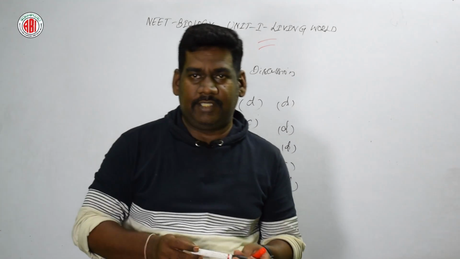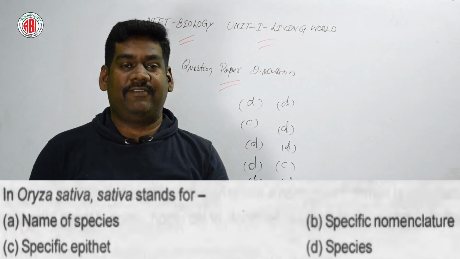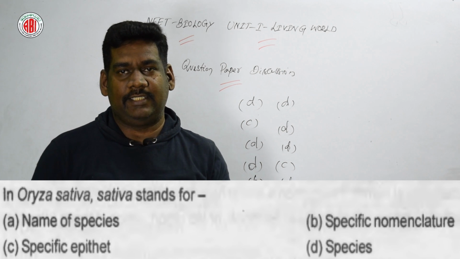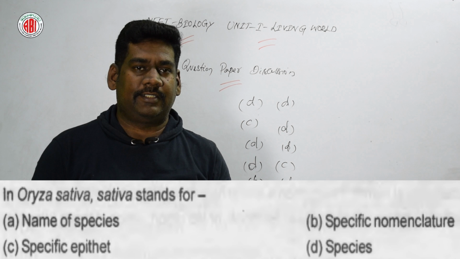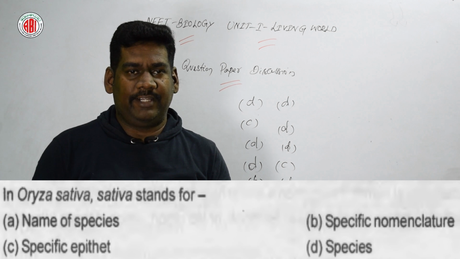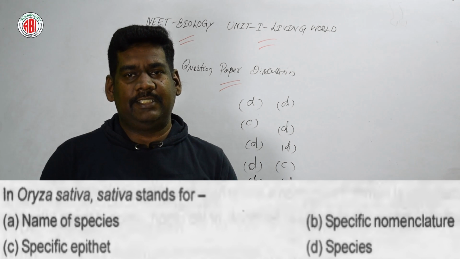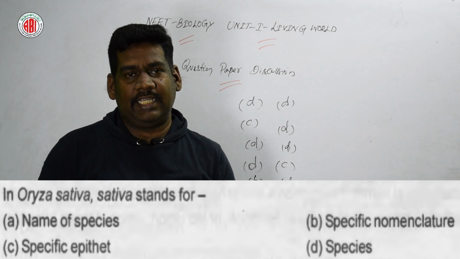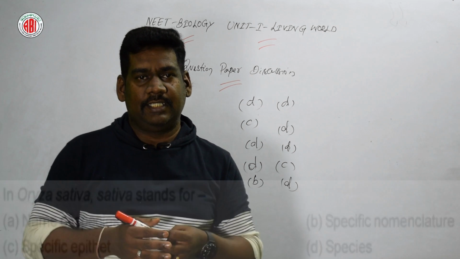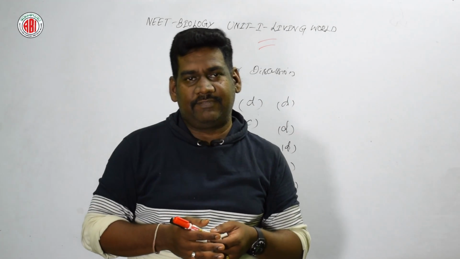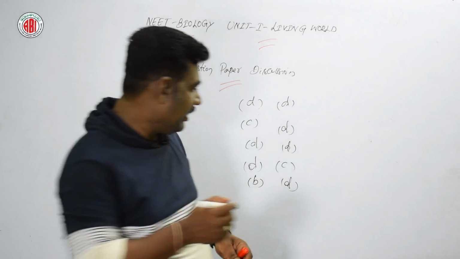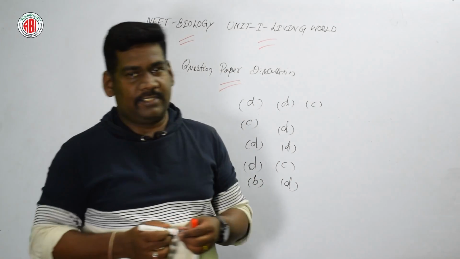Now let us go for the next question. In Oryza sativa, what does sativa stand for? Oryza sativa is the name for the paddy plant, the rice plant. Here are 4 different options given: name of the species, specific nomenclature, specific epithet and species. Sativa stands for epithet. So option C is the right answer for this question.